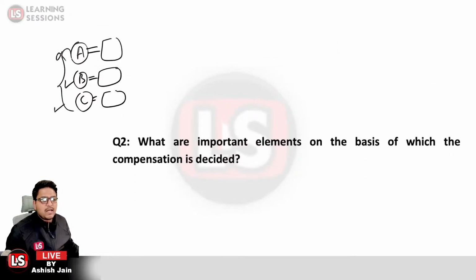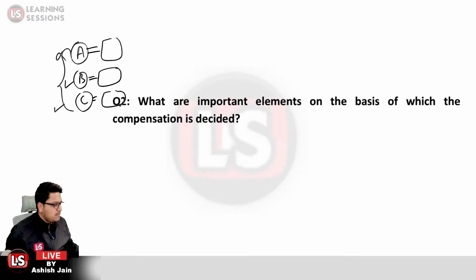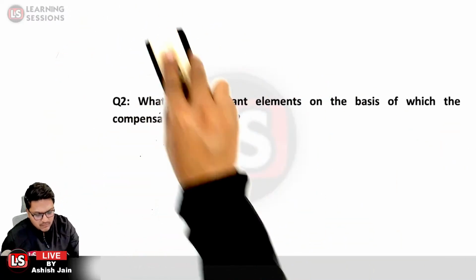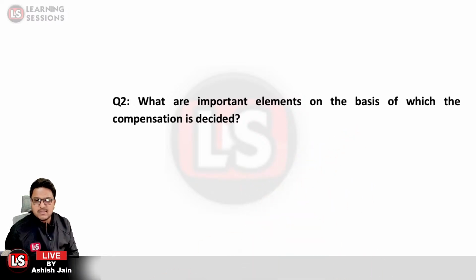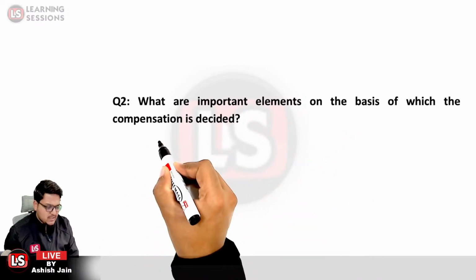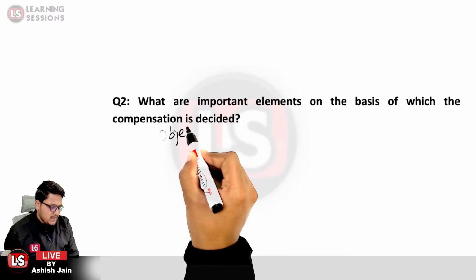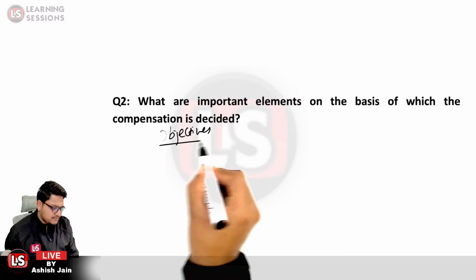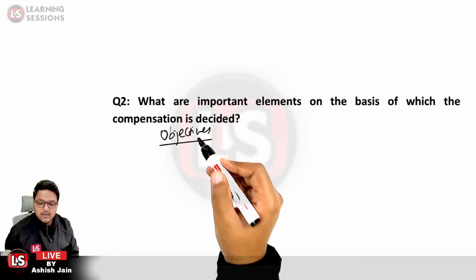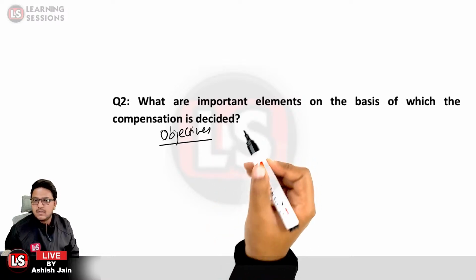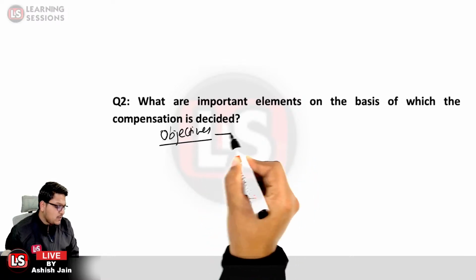It says, what are the important elements on the basis of which the compensation is decided? It is decided based upon 3 elements. One is the objectives of the firm itself. If you want to achieve the best in the industry, you have to employ the best employees too.